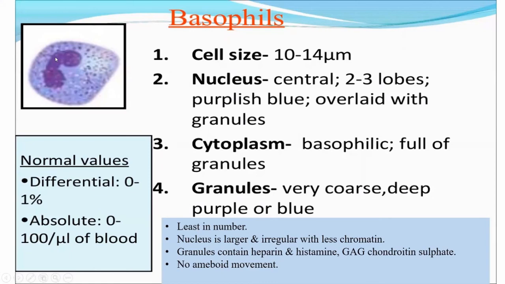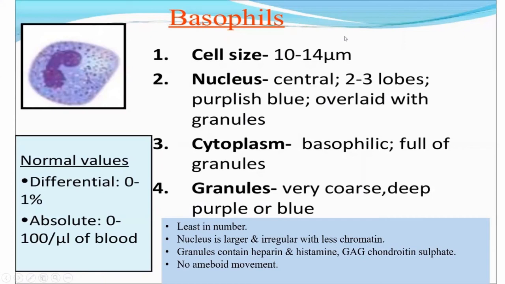Granules in the basophil contain heparin, histamine, glycosaminoglycan, and chondroitin sulfate. And the basophils do not have the capability for amoeboid movement. They do not possess amoeboid movement, unlike other granulocytes, unlike other cells of the WBC.